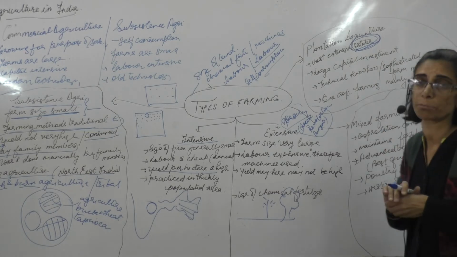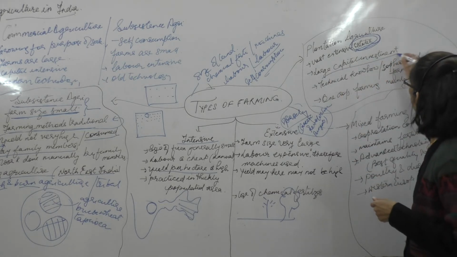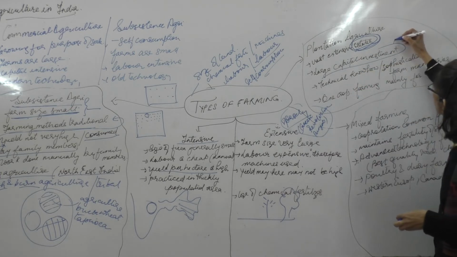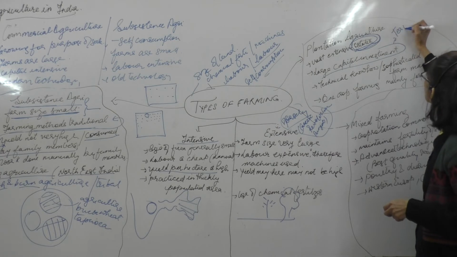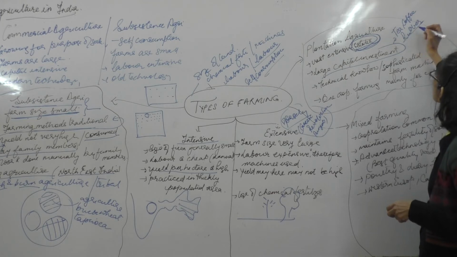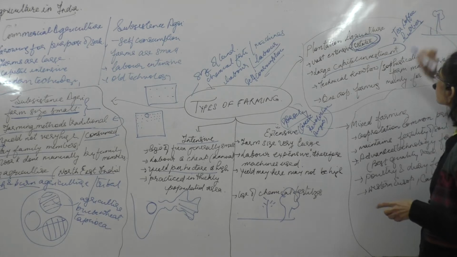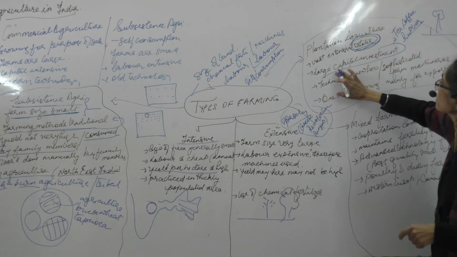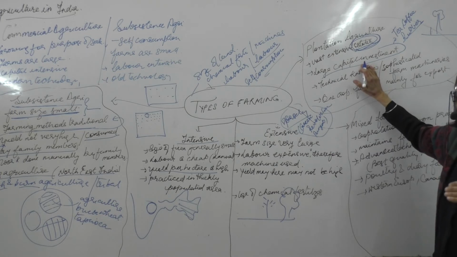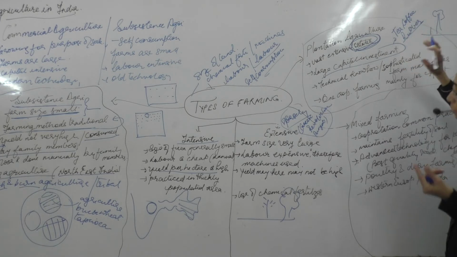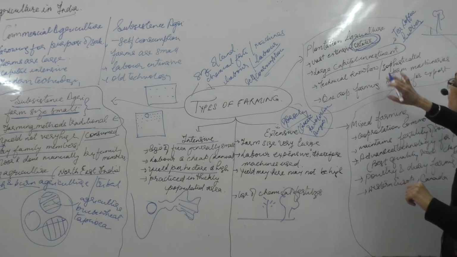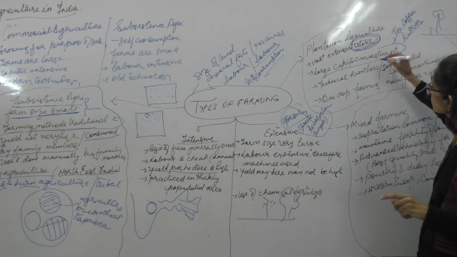And a lot of capital investment has to be done by the farmer, whosoever is trying to take up plantation agriculture. We have all these tea, coffee, rubber. These are all plantation agriculture, where the crop is not just of this size but grows to the size of a tree. So to grow this, the farmer has to invest a good amount of money so that he has good quality seeds or good quality stem from which the production can be done.